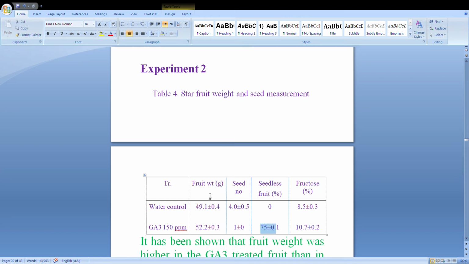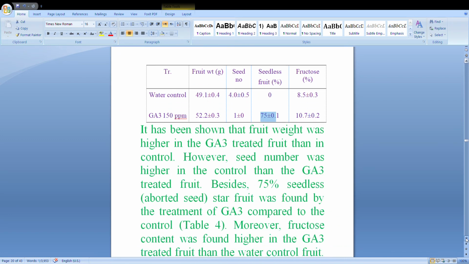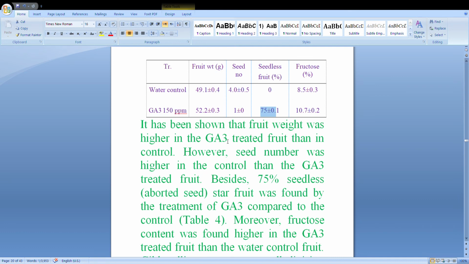And here we can see fruit weight also higher in case of GA3, and the fructose also higher in GA3 than water control. So it has been shown that fruit weights are higher in GA3 treated fruit than in control. However, seed numbers are higher in the control than the GA3 treated fruits. Besides, 75% seedless and aborted seed star fruits were found by treatments of GA3 compared to the control.